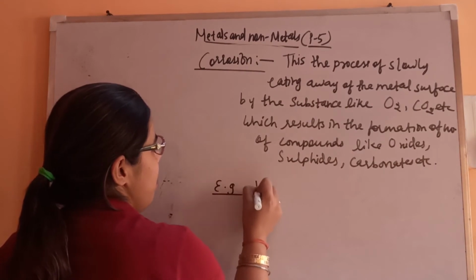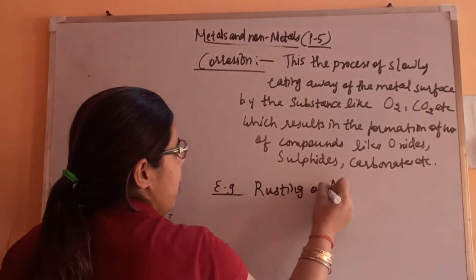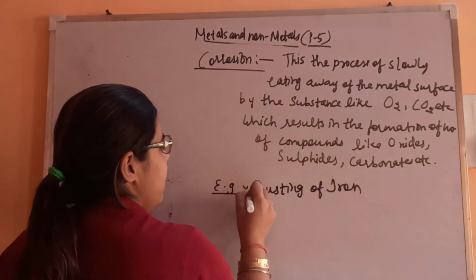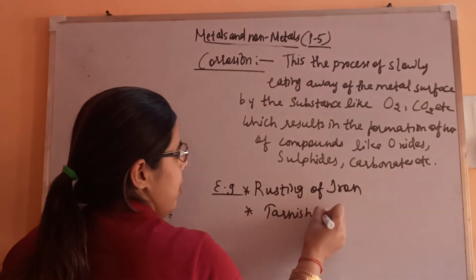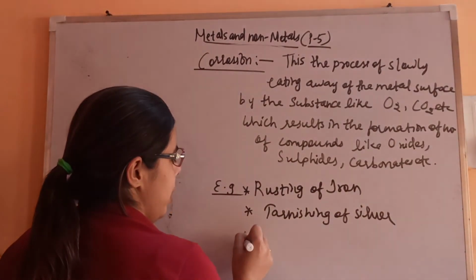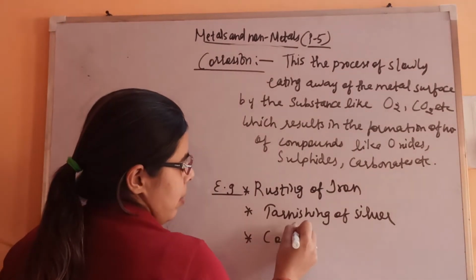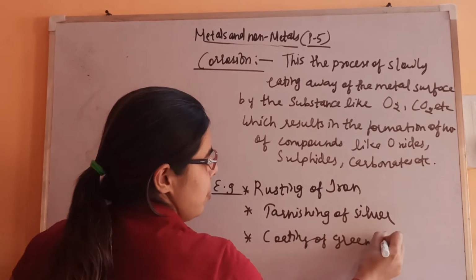Example, most common that you know, rusting of iron. Then tarnishing of silver. Then coating of green colored substance on copper surface.